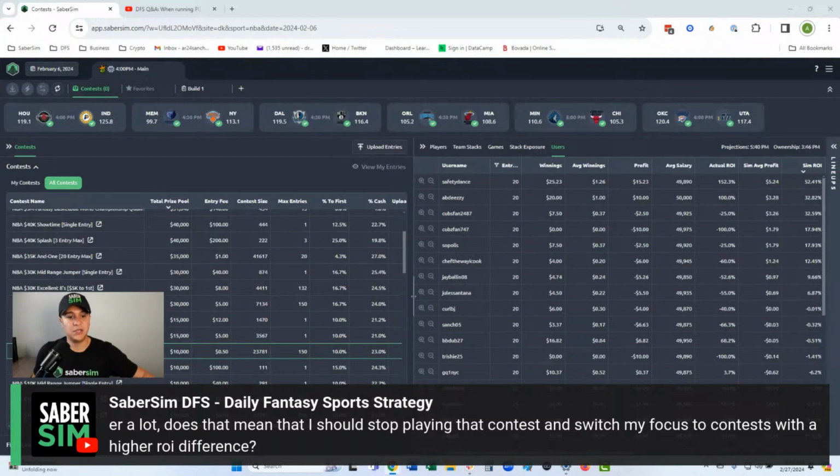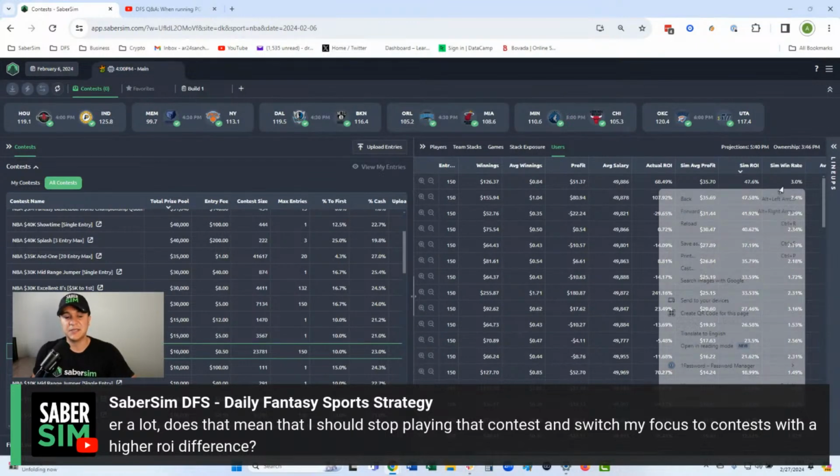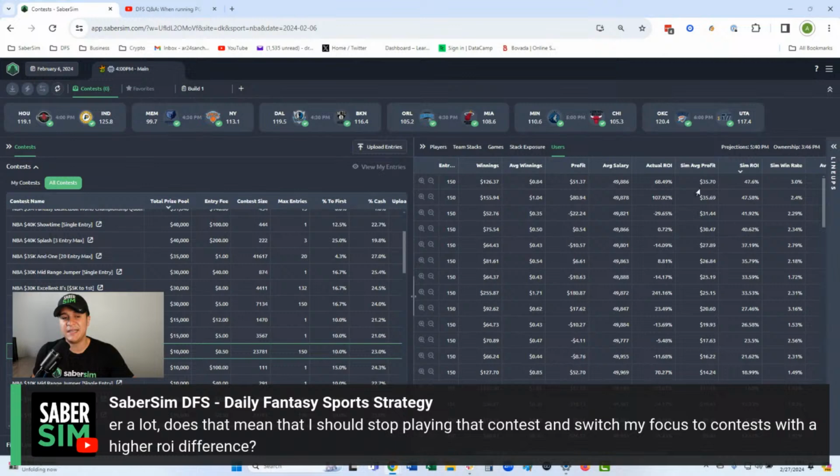Sorry about that. So when I look at people entering 150 lineups in the 50 cent mini max, the highest sim ROIs that I'm seeing are in the 40% range. This is kind of what Eric was seeing, and that's why he's telling you to prioritize that other contest over this one. If you're seeing similar sim ROIs between the 25 cent and the four-seamer, I think that's fine.